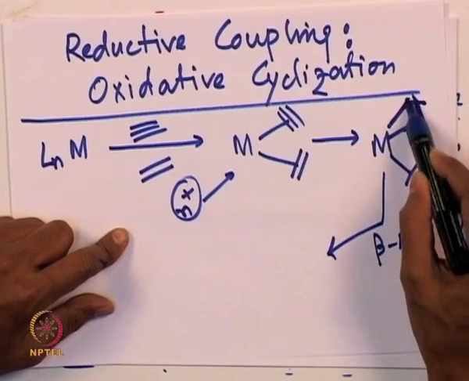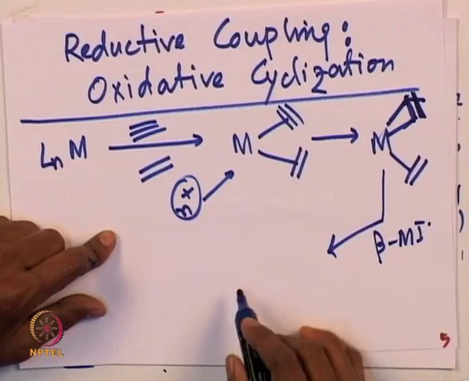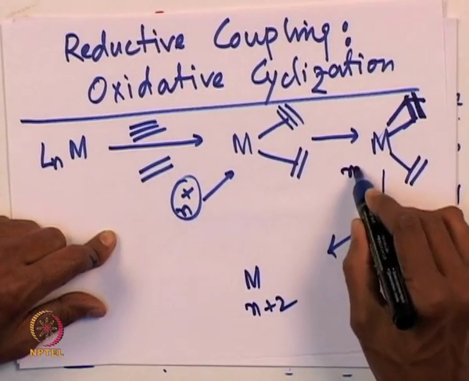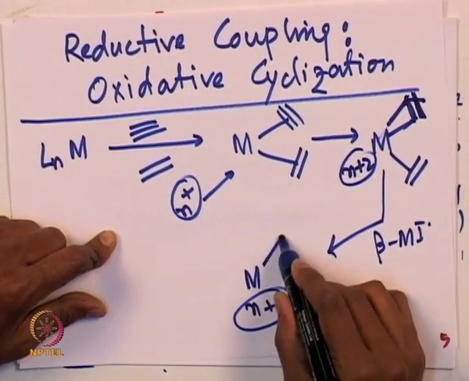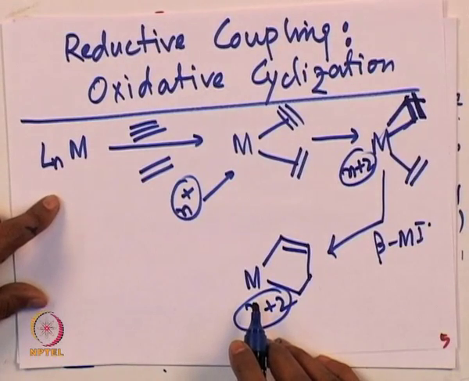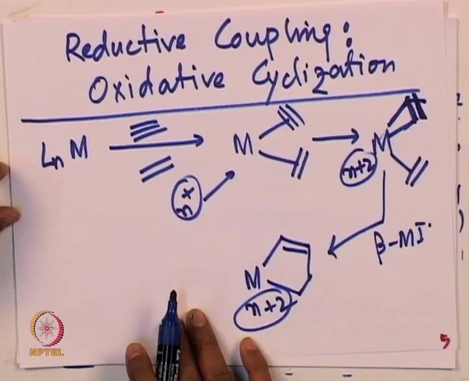From this intermediate, where you have this double bond and coordination with the metal center, you then have the metal in the N plus 2 oxidation state. Overall, you have an intermediate which is five-membered in nature, and therefore from there on we can get reductive elimination to get a variety of products.